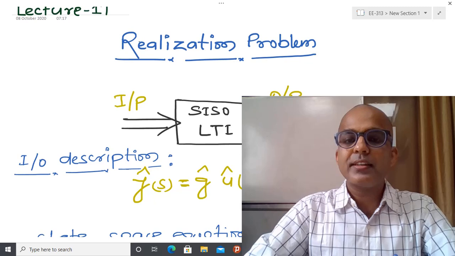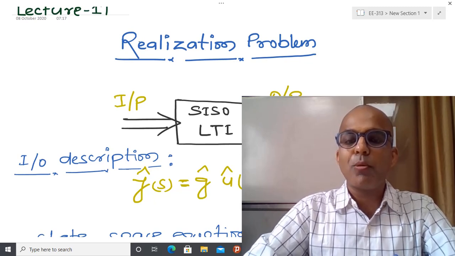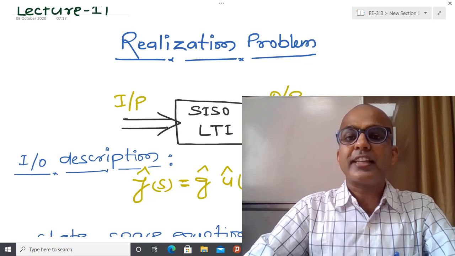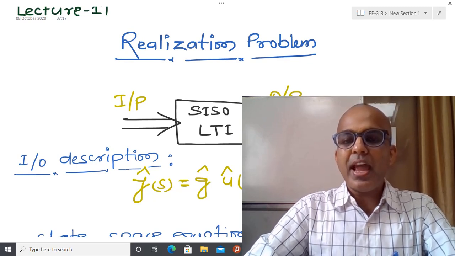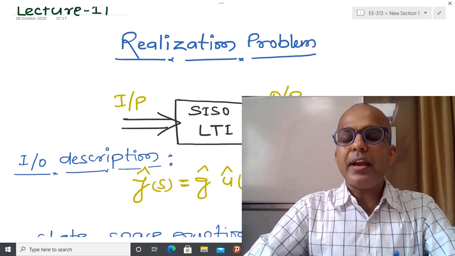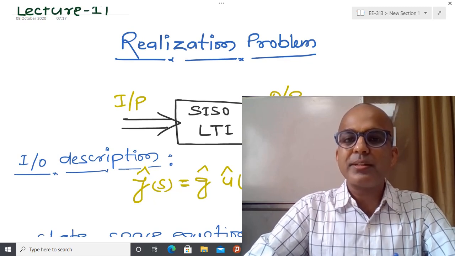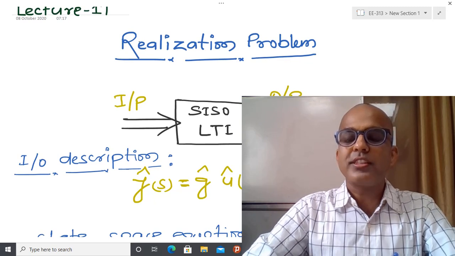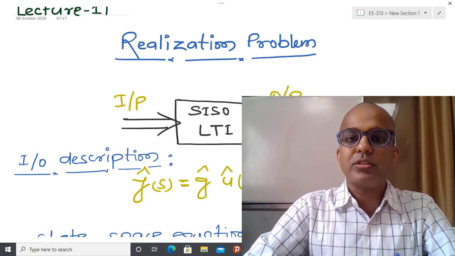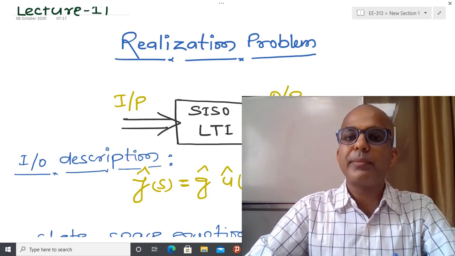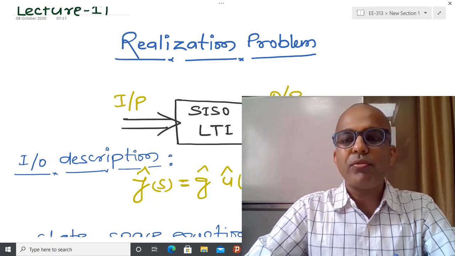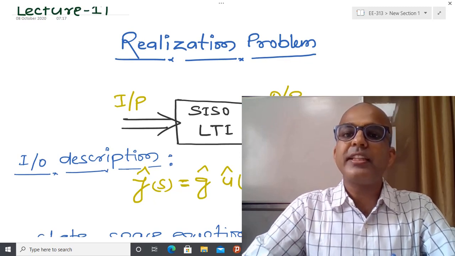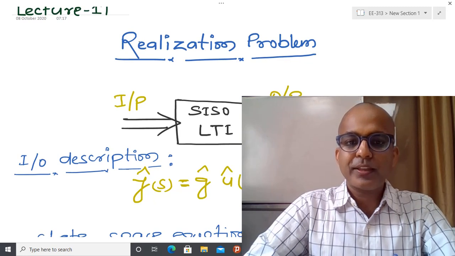Actually, suppose you have to construct some big or complex system, which is an interconnection of several systems. Then it is very difficult to handle the whole system, because we have to do mathematical modeling of each and every subsystem, and after that we have to see the interconnection.